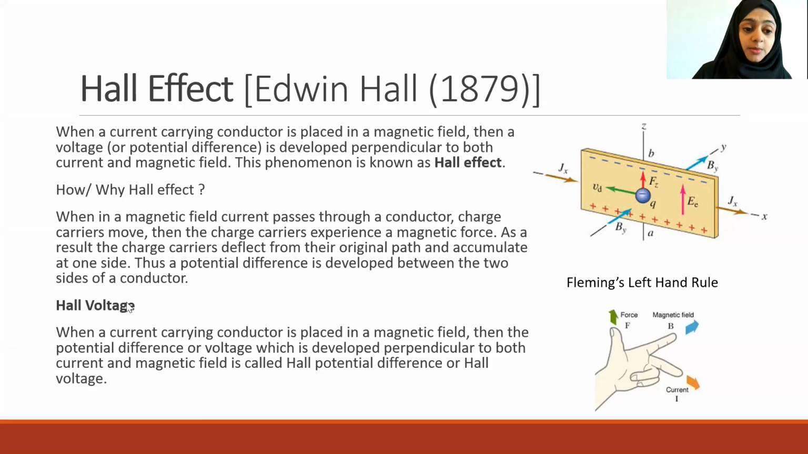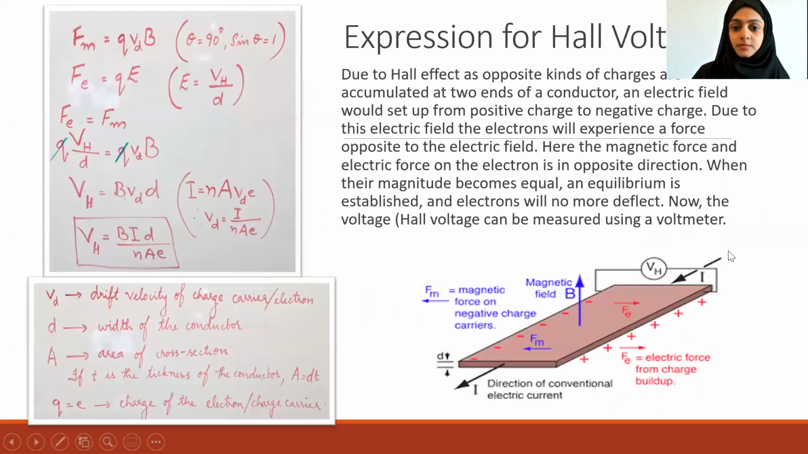Okay, now let us learn in detail about Hall voltage. Let us derive an expression for the Hall voltage. Due to the Hall effect, opposite kinds of charges are accumulated at two ends of a conductor. We already saw how opposite charges are accumulated at the two ends of a conductor.